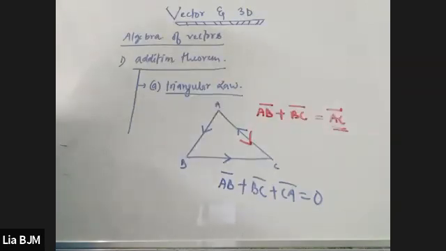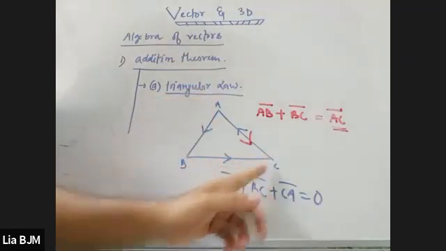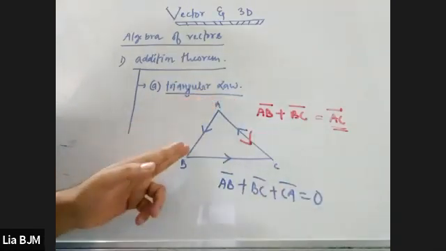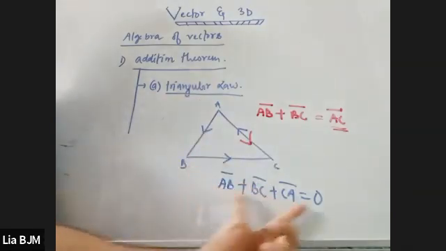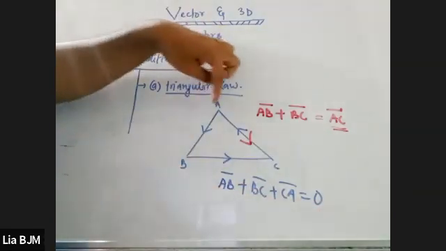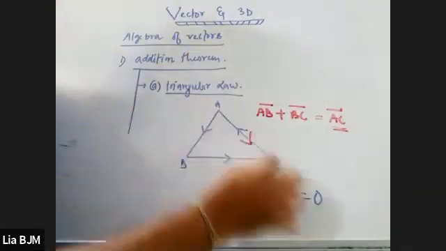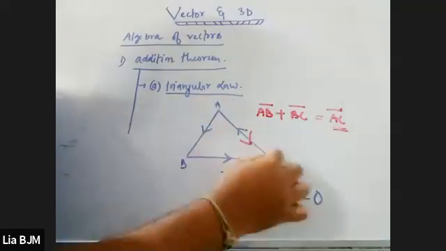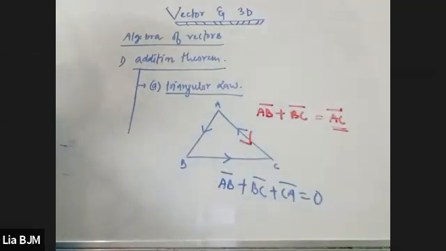Please tell me whether it is clear or not, perfectly. AB vector, BC vector and CA vector have the same directions. That's why AB plus BC plus CA is equal to 0. And if I consider the AC vector, that means it comes under these directions. That means AB vector plus BC vector is equal to the AC vector. Clear? So we have seen both ways.